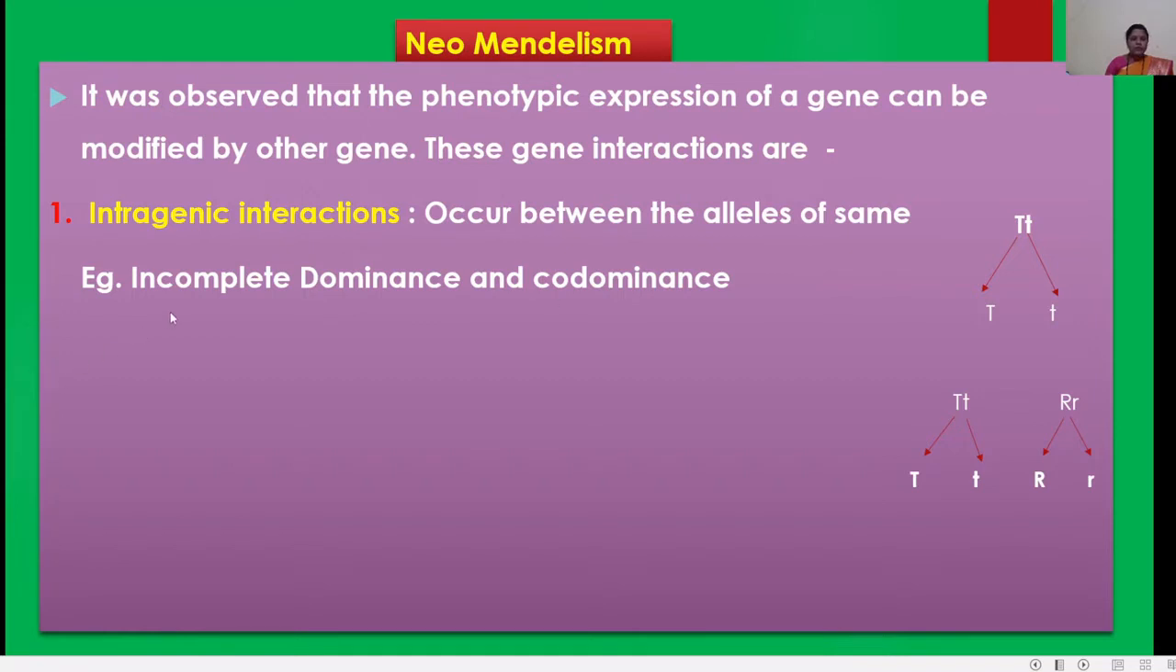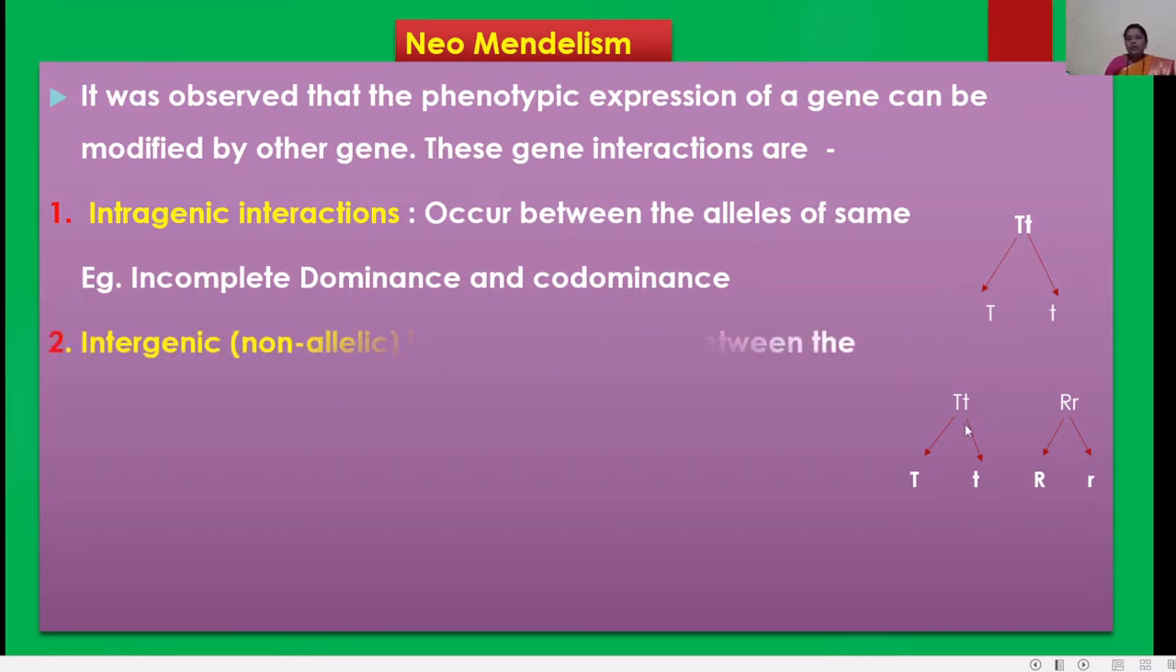For example, incomplete dominance and codominance. So in intragenic interaction, one gene is given. From this one gene we get two traits, that is alleles. We see here capital T and small t.